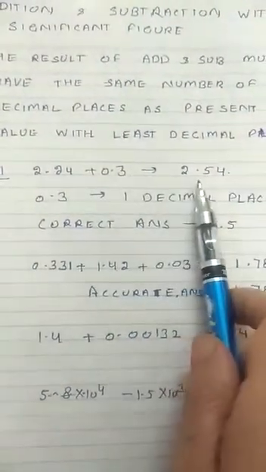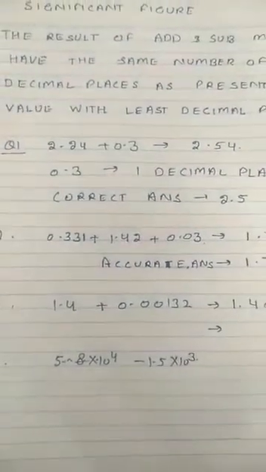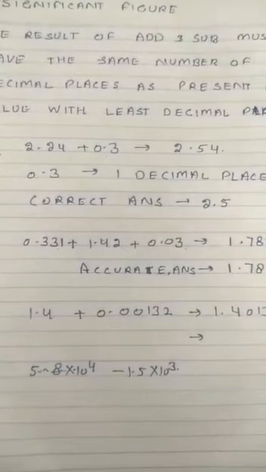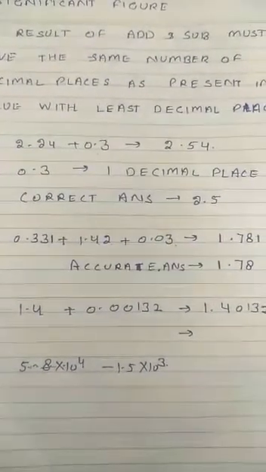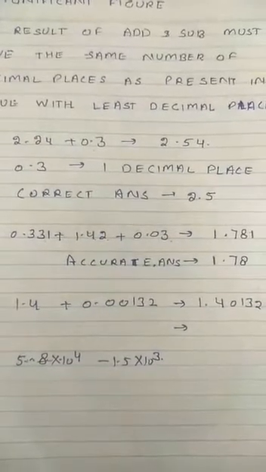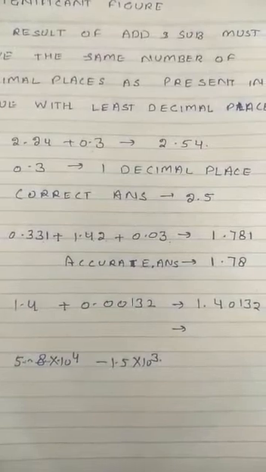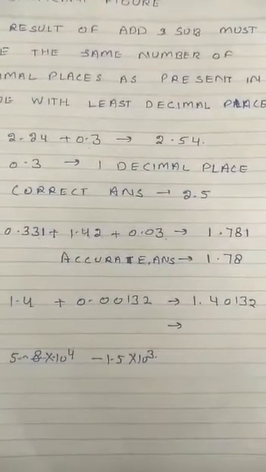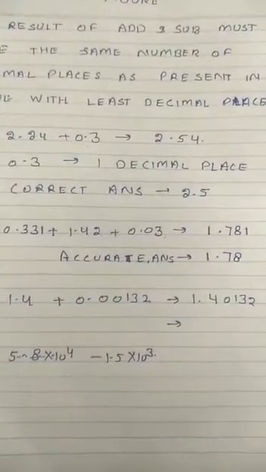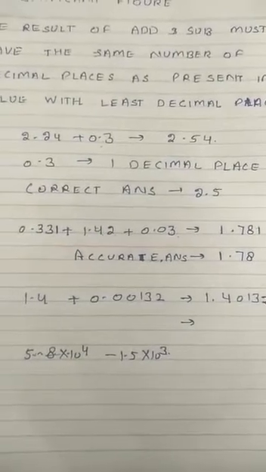That you know its result will be 2.54. Nothing new here. But now 2.24 और 0.3 में 0.3 has one decimal place. So our result should also have one decimal place. It means 2.54 we have to round off to one decimal place. Means we have to remove 4. 4 को अगर remove करना है and 2.5 तो it will become 2.5.